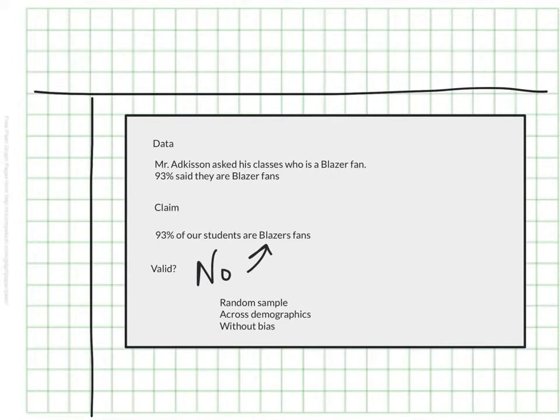The reason I think that this is not valid is that this was not a random sample. He only asked the kids in his class. It's not across the demographics. We can't infer that all students are Blazer fans when he only asked people who are in 7th grade. And it's not without bias, right? Maybe he promotes the Blazers in class, so that's why his class has a lot of Blazer fans, and that might not translate to all classes.